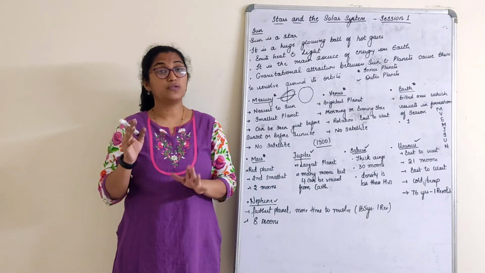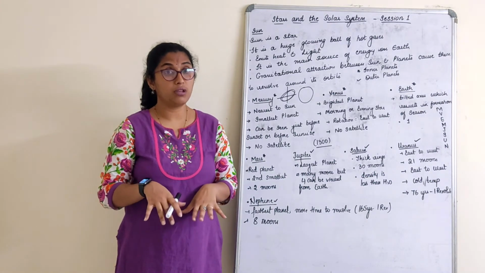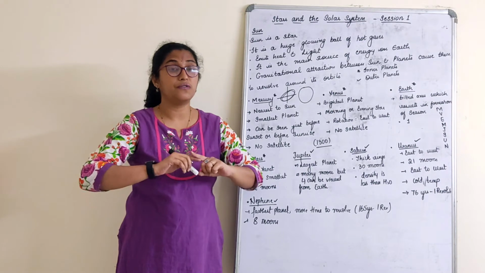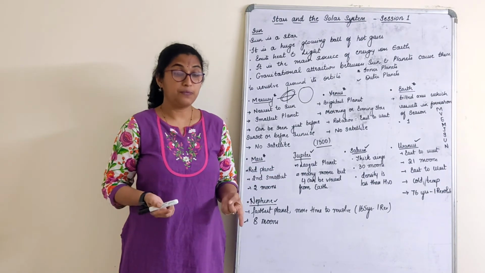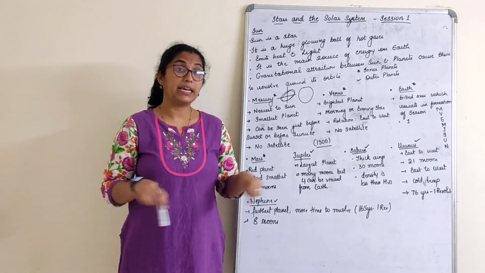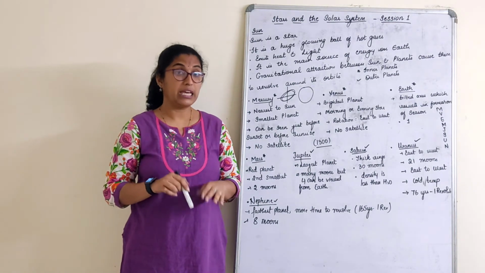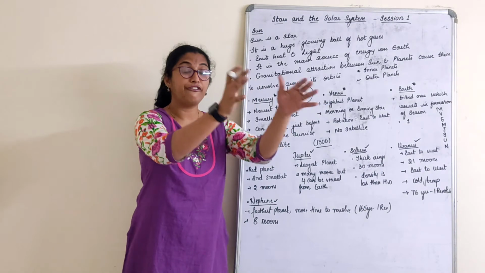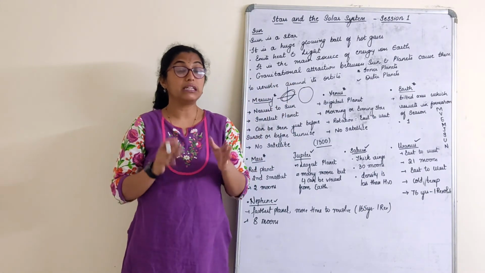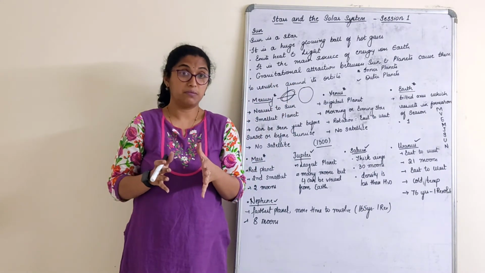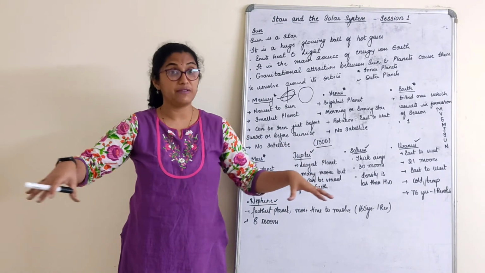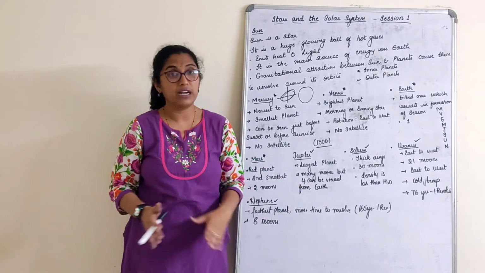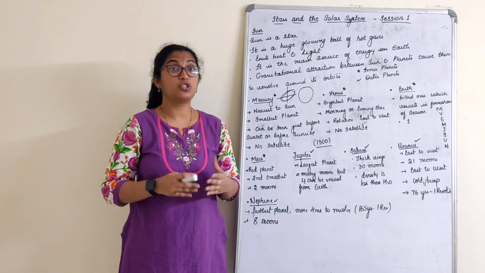How many such footballs can you keep so that your school ground is filled with footballs? So imagine the playground is Jupiter and the football is Earth. How many such Earths can fit there? 1300 Earths can fit. That means 1300 footballs. If I fill the ground, your ground is filled with footballs. Just imagine, it is so very large.